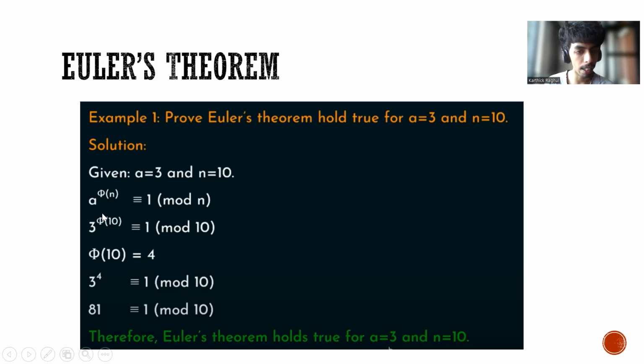When we put the a and n values into this formula, we get 3 power phi of 10 is congruent to 1 mod 10. We know that phi of 10 equal to 4. Therefore 3 power 4 is congruent to 1 mod 10, and we know that 81 mod 10 is equal to 1. So Euler's theorem holds true for these values, a equal to 3 and n equal to 10.